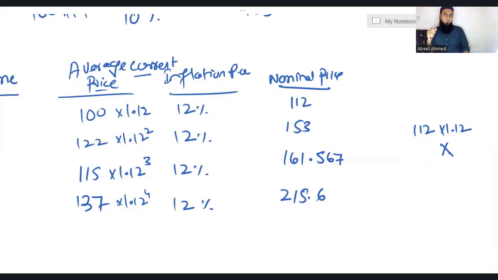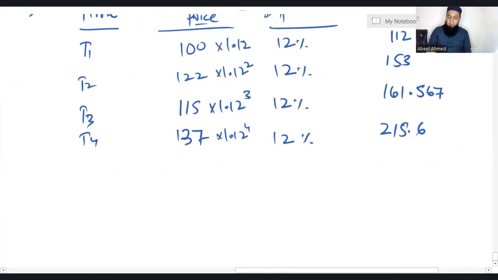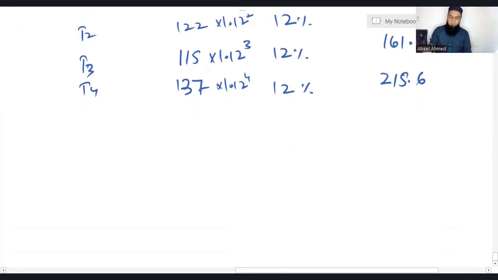First year, just take 1.12, but the second year you have to take power 2, for the third year power 3, for the fourth year power 4. There's no other way to solve a question like question 2. Question 3 is extremely important.